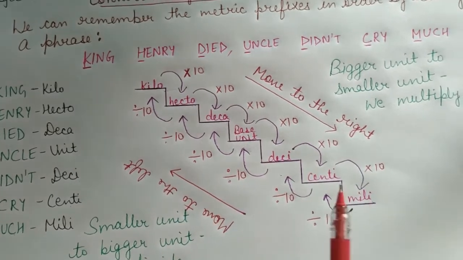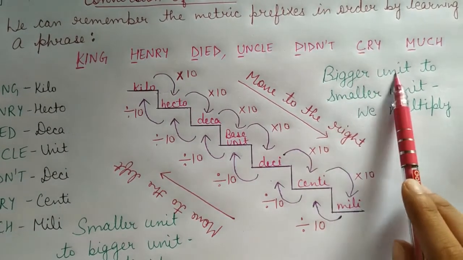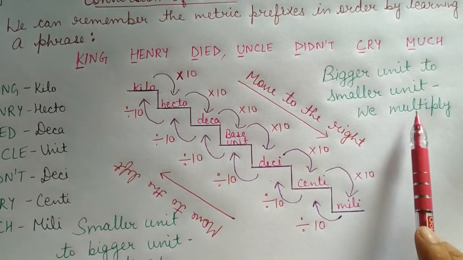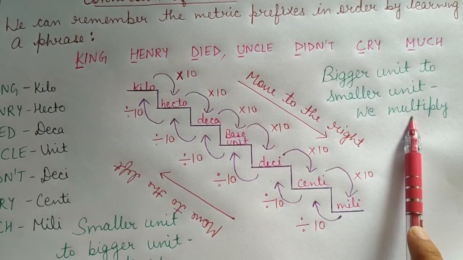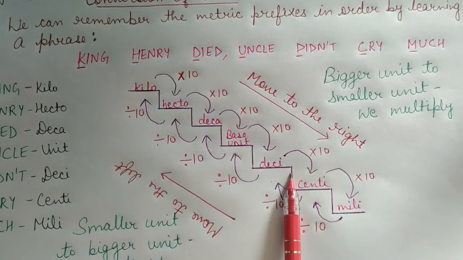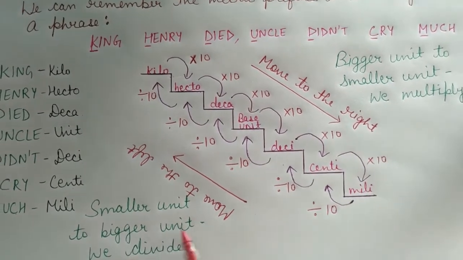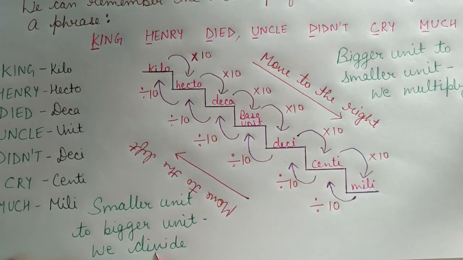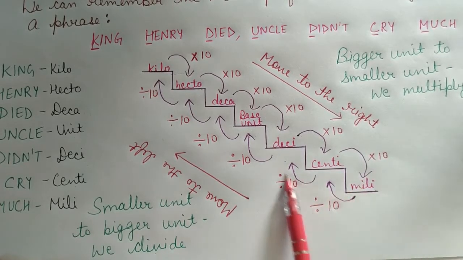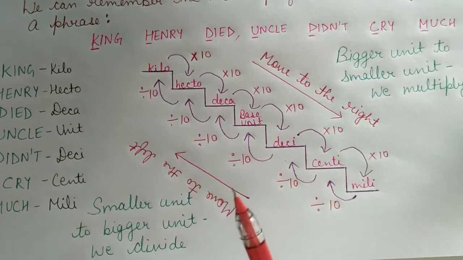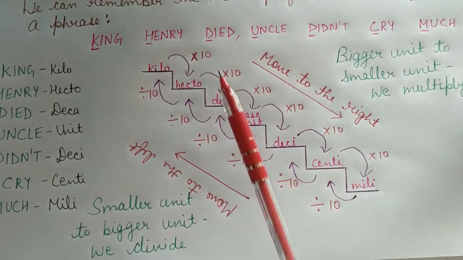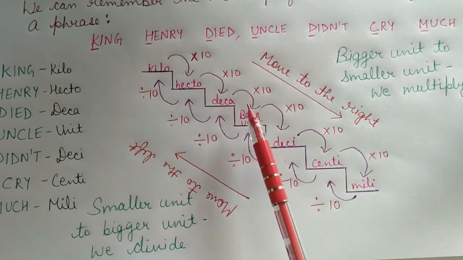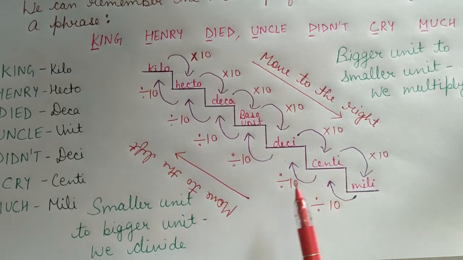Clear? You can also remember by this: bigger unit to smaller unit we multiply. Means if we are changing from bigger to smaller one, we multiply. And if we are changing from smaller unit to bigger unit, we divide. Just remember, we will multiply by 10 in every step. Similarly, we will divide by 10 in every step.